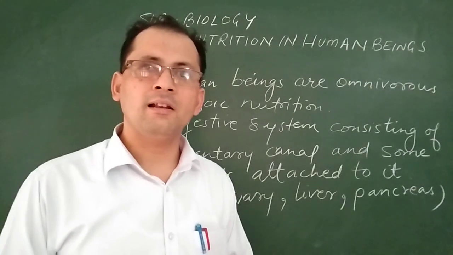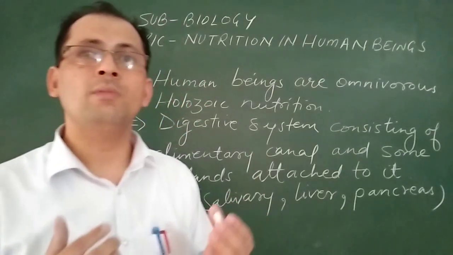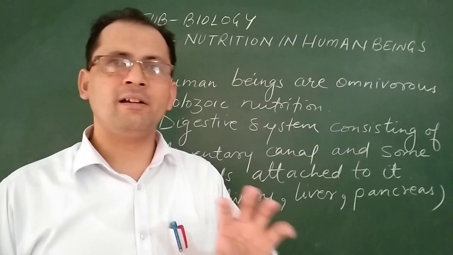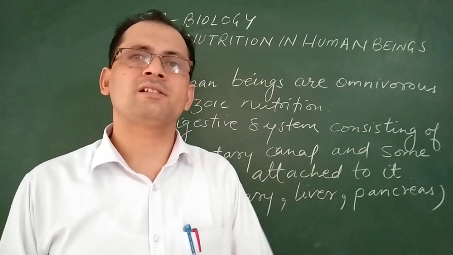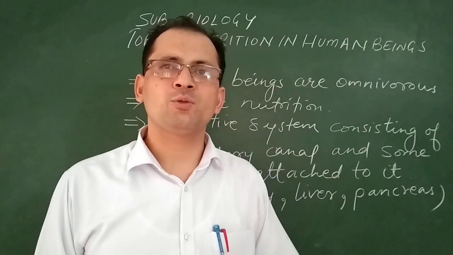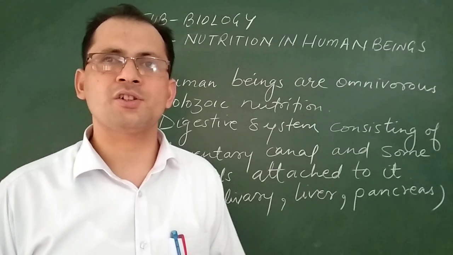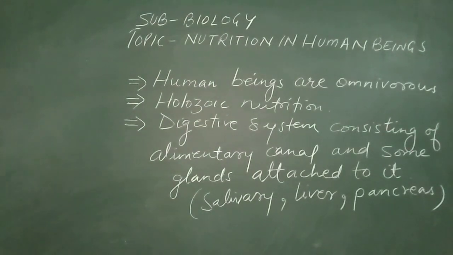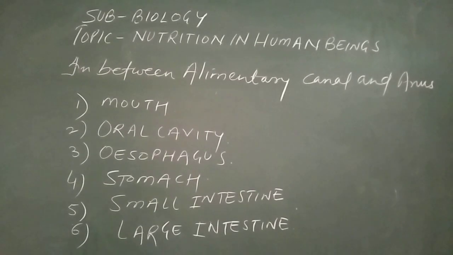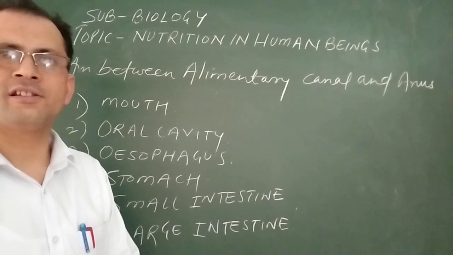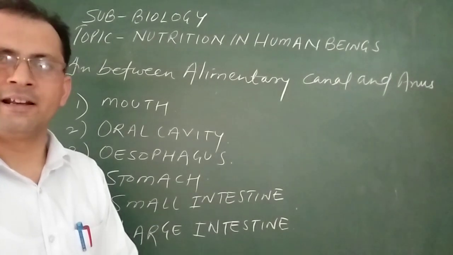The alimentary canal starts from our mouth, and it ends at the anus. Where does the alimentary canal start, beta? It starts from our mouth and it ends at the anus. That's why we say the process of digestion of food itself starts in the mouth. Yes beta, so I told you the alimentary canal starts in the mouth and ends at the anus.